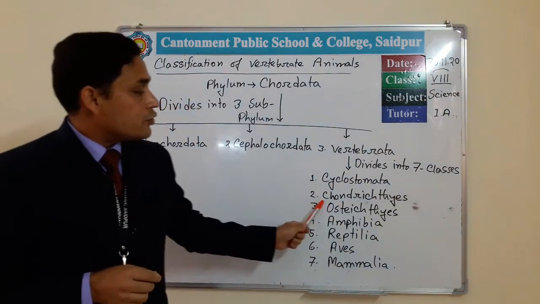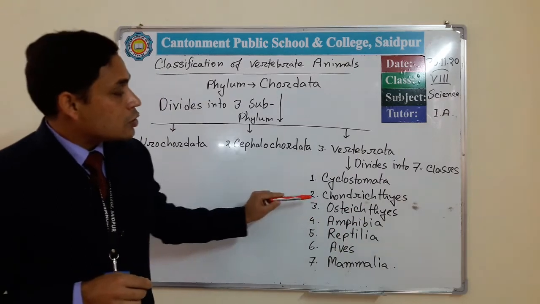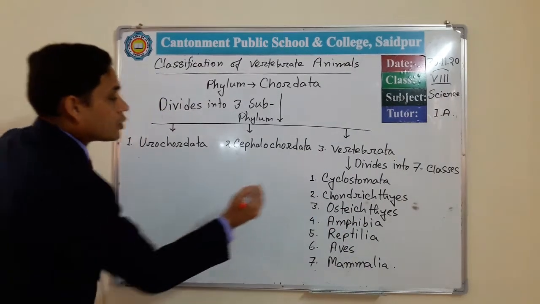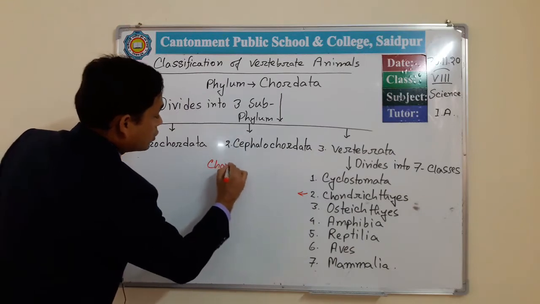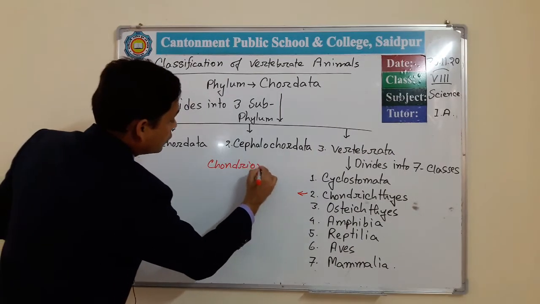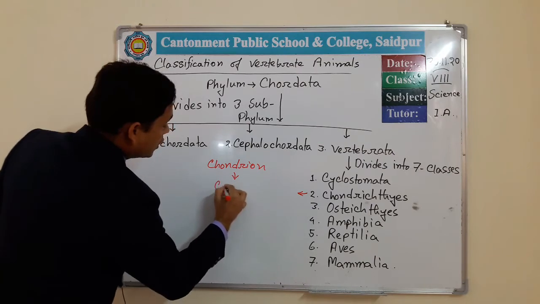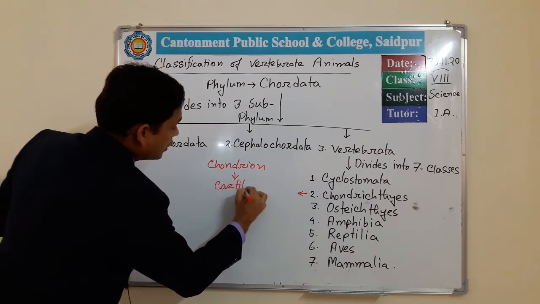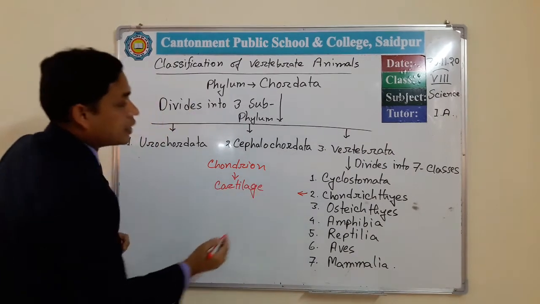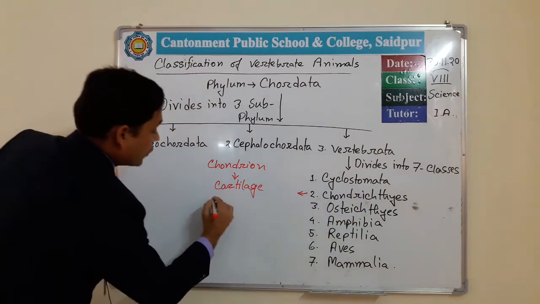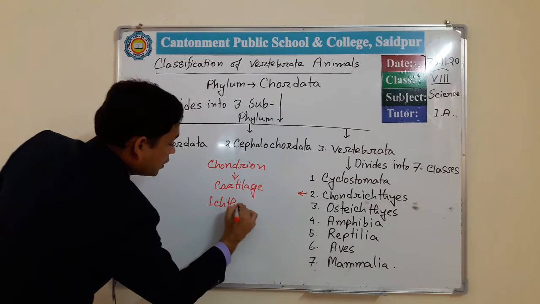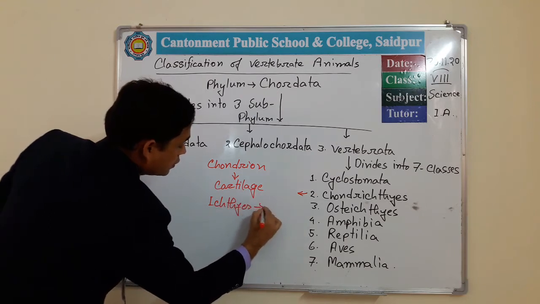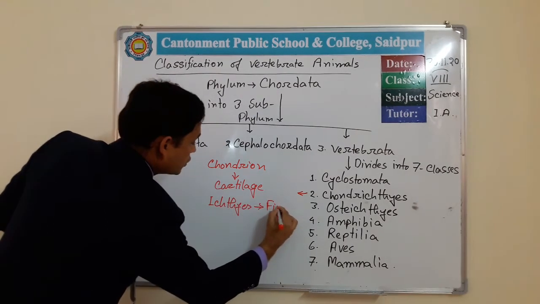Okay, Chondrichthyes. For this Chondrichthyes, the word chondrion means cartilage, and ichthyes means fish.